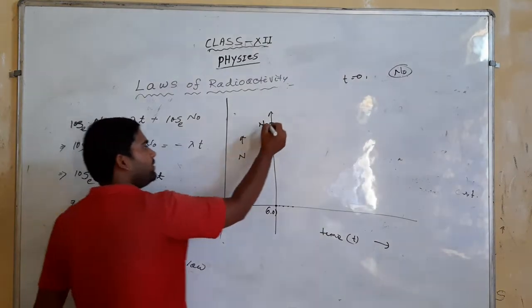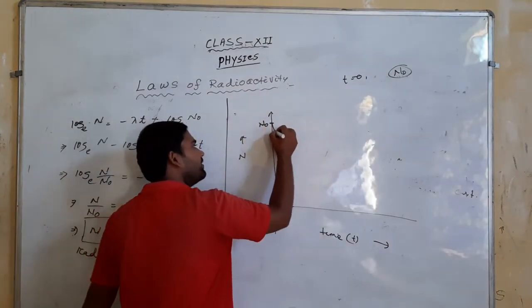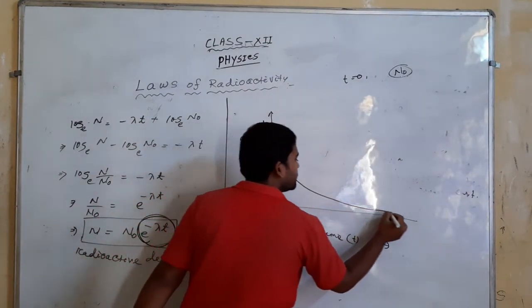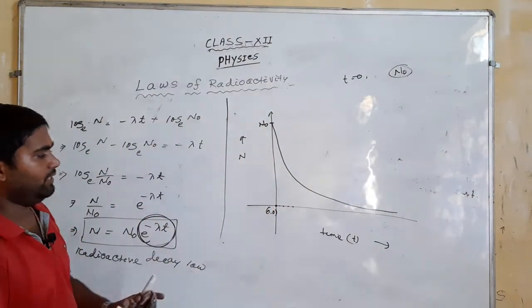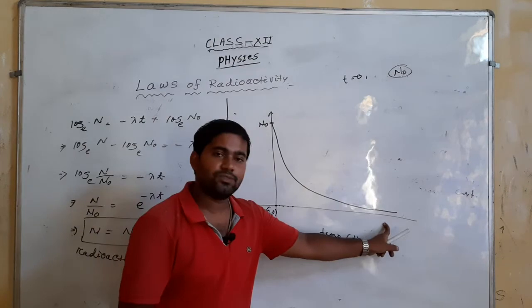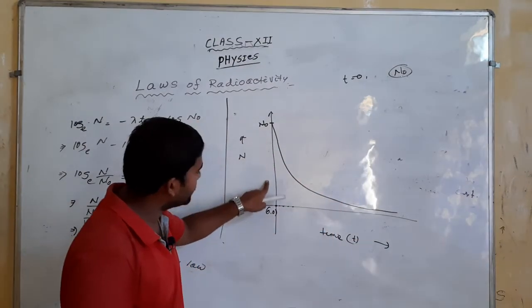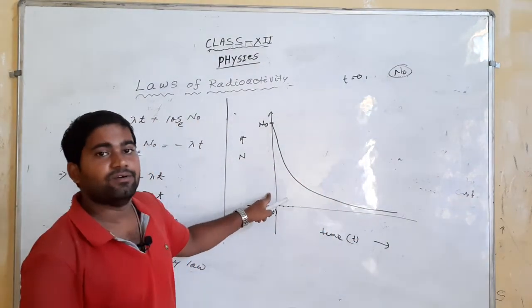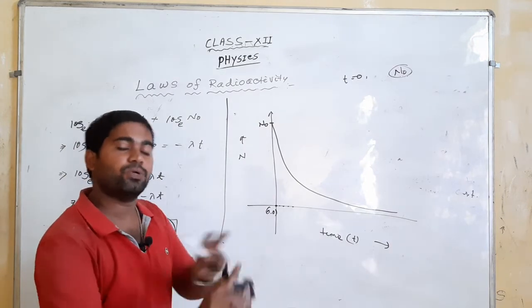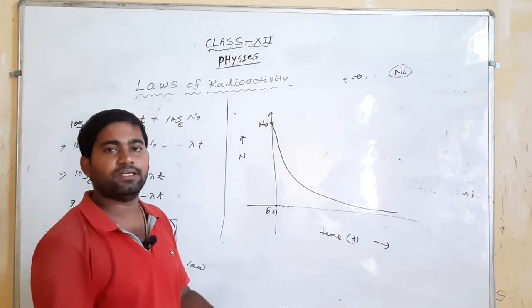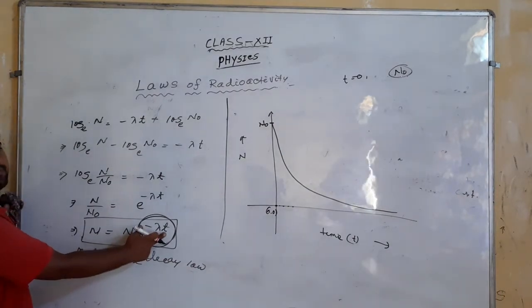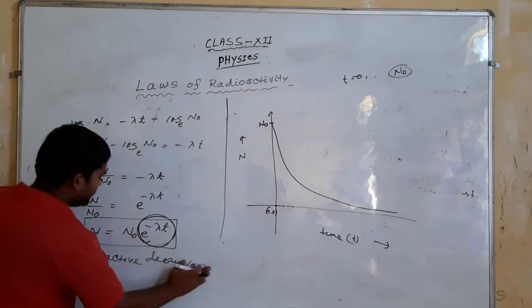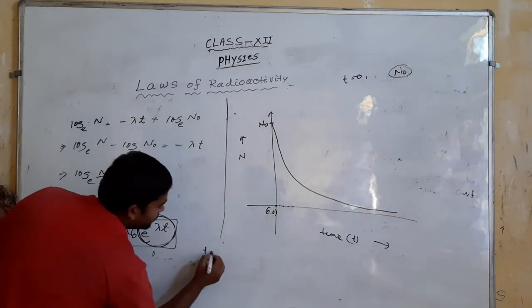If we observe the exponential decay variation, we find this will be the variation of the number of samples with time. As time proceeds, the number of samples continuously decreases, and when the number of samples completely comes to 0, we replace t with infinity.